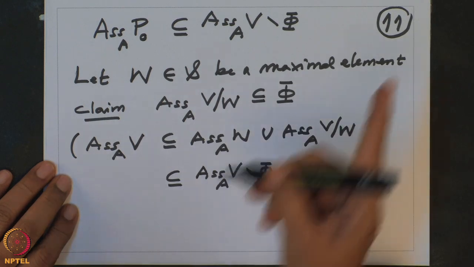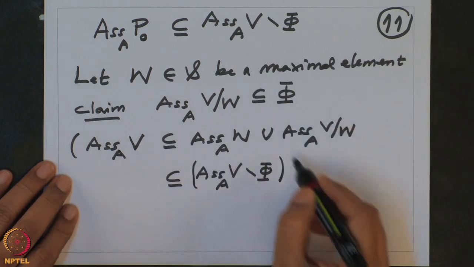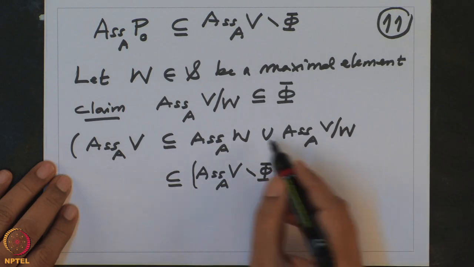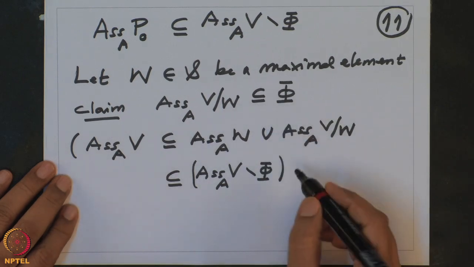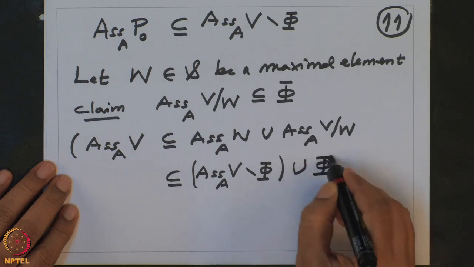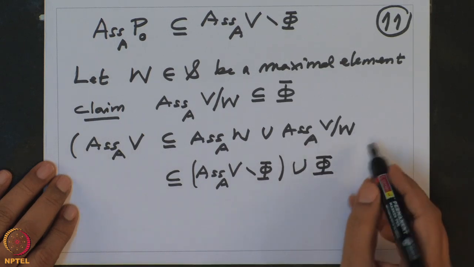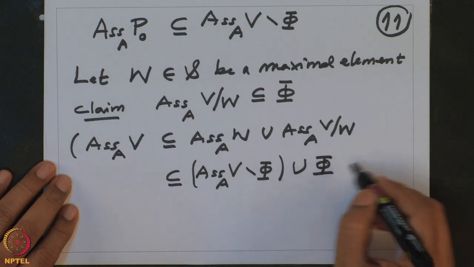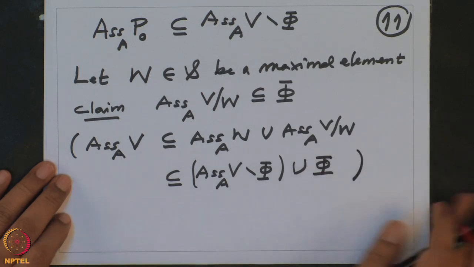That is how we have chosen that maximal element, and this is contained in phi. So this is union phi, and therefore this will prove the theorem.